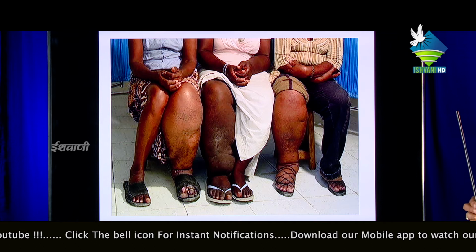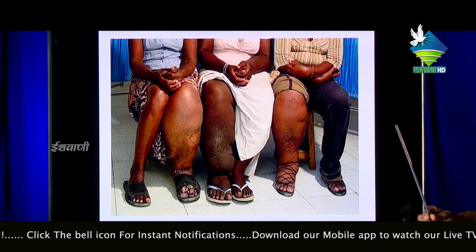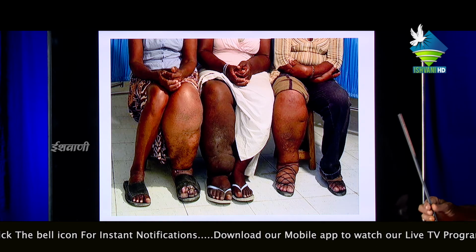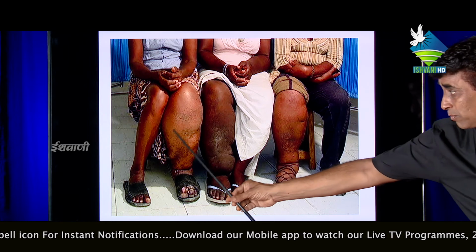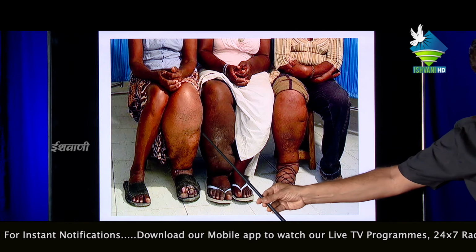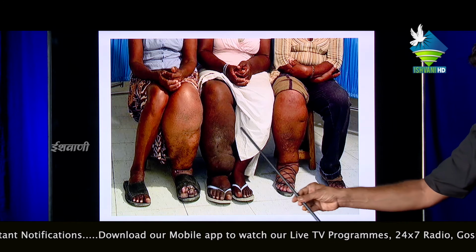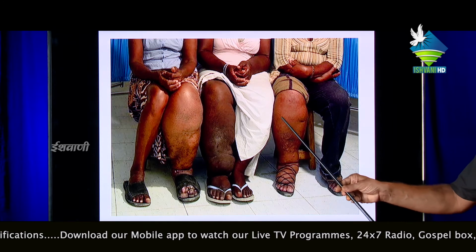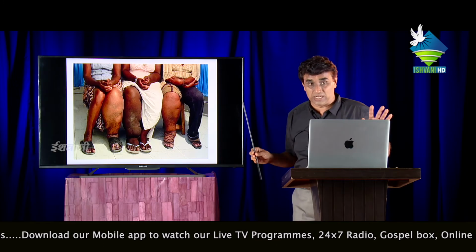See the patient infected by filariasis or elephantiasis. This is a normal leg and this is an infected leg. See the difference between the legs of these persons. They are totally unfortunate.